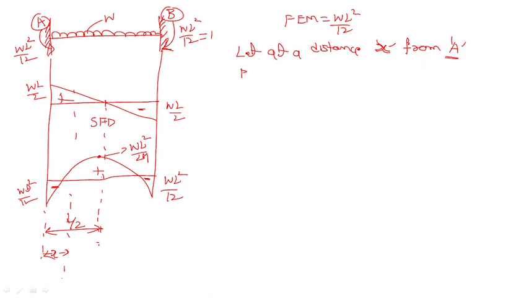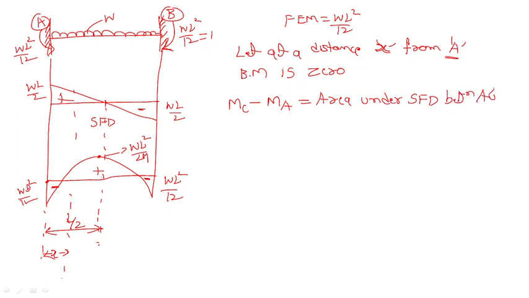So the bending moment is 0 at this point. Bending moment is 0, but the moment at C minus the moment at A is equal to the area under the SFD between which points? Between A and C. Where are A and C?